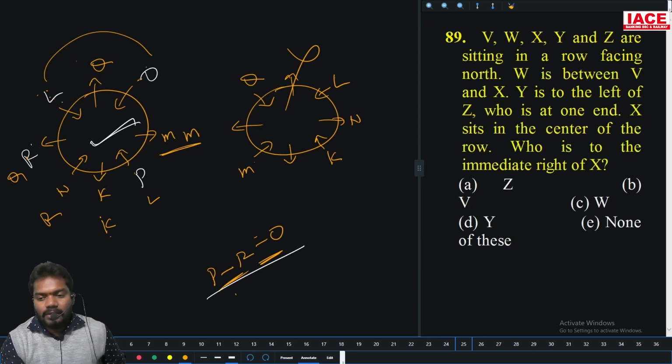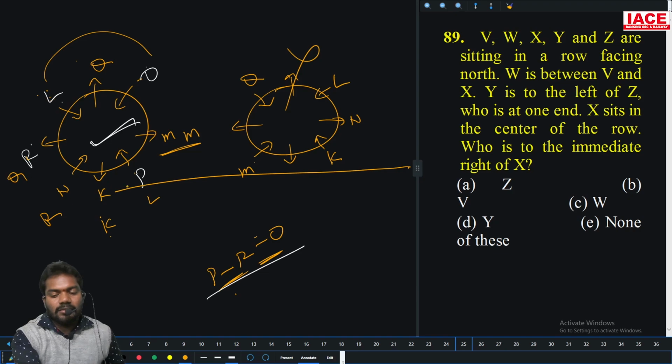V, W, X, Y, Z are sitting in a row facing north. This is one question. Is it? Single question. Okay.